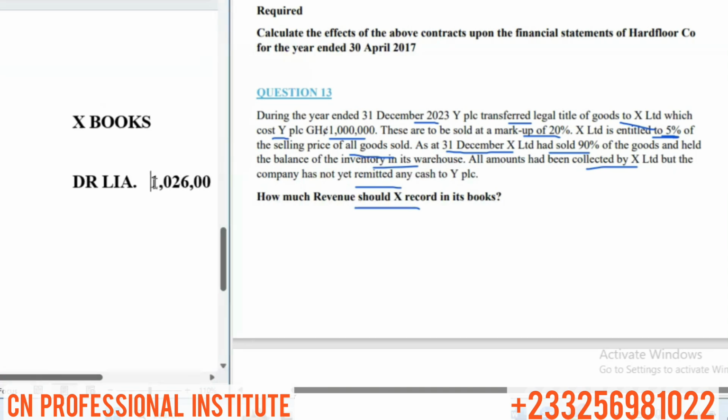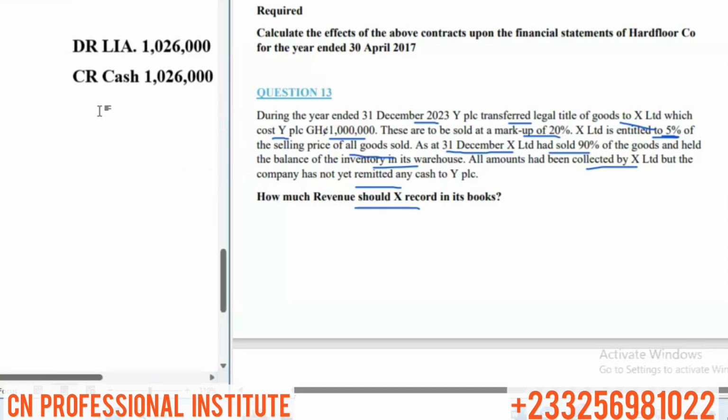Then we will credit cash because we'll be paying the 1,026,000 to Y. So this is how it will look in X's book if X remits the 1,026,000 to Y.